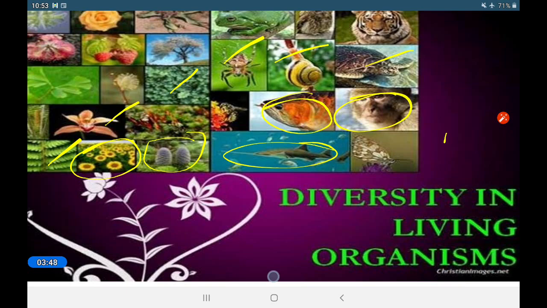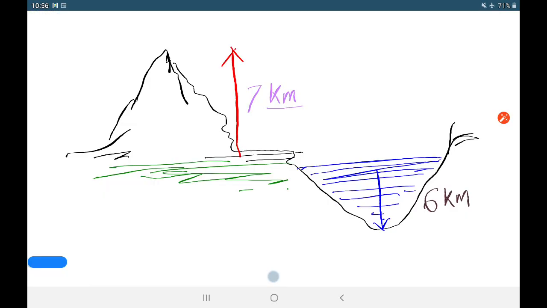Let's see how we do this, and where these animals are living, their habitat. The region of earth where living organisms are found is known as the biosphere. So the biosphere is where we can find living organisms, any kind of living organism, microorganisms, animals, plants.